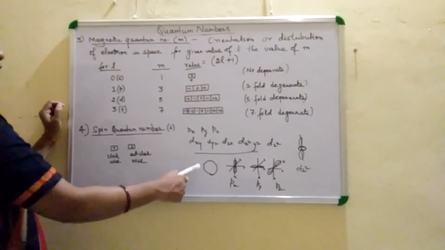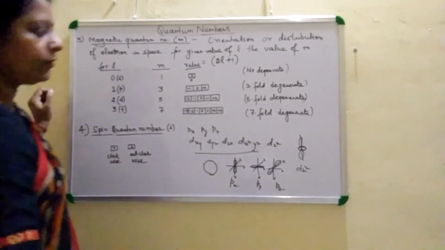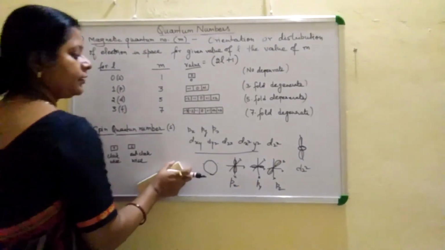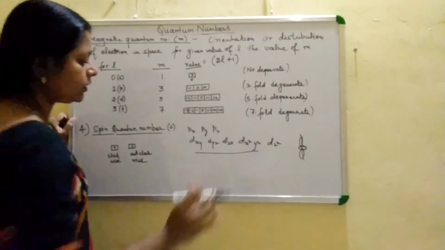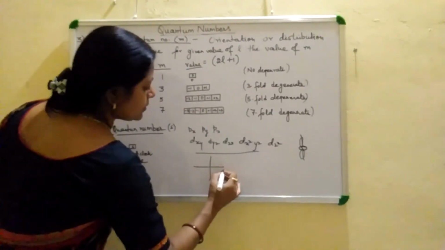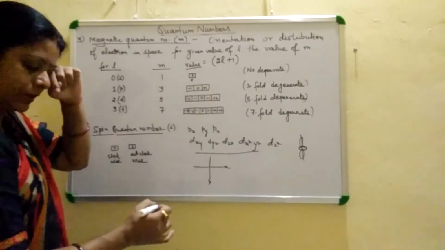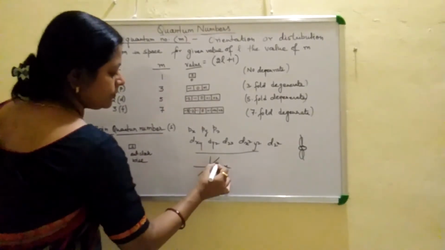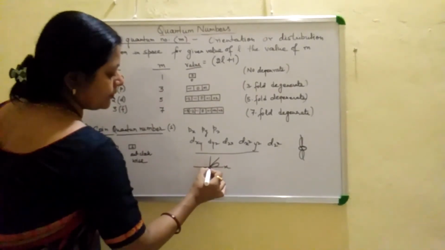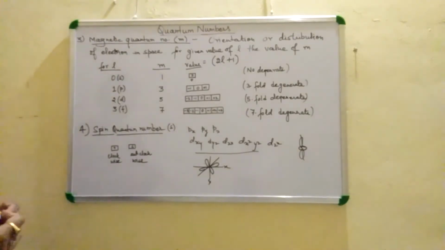For the dxy orbital, if we represent the lobes, it contains 4 lobes present between the axes: if this is x and this is y, the lobes are present between the x and y axes, like this.